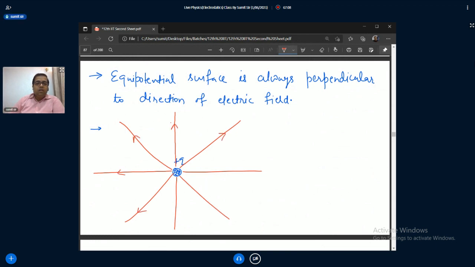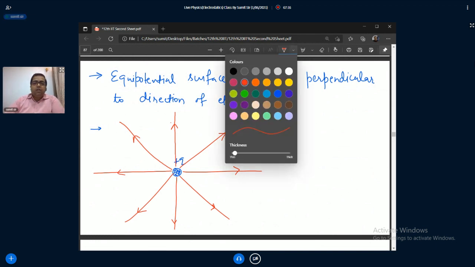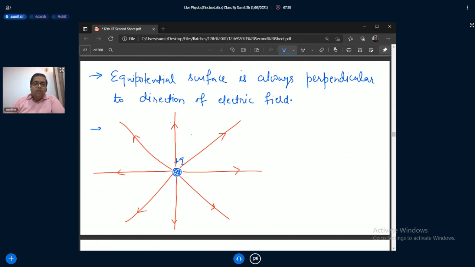Can you guess how the equipotential surface looks like? Circular or spherical. Spherical. This charge, the electric field is in a sphere.